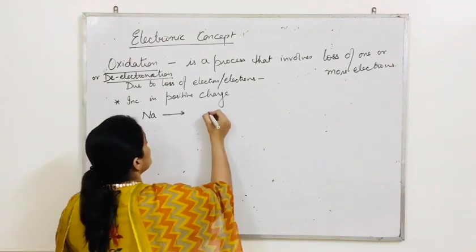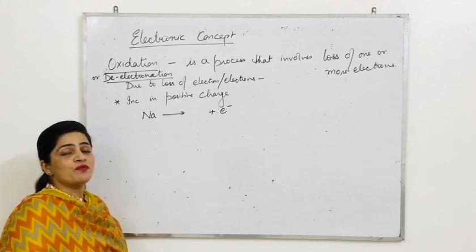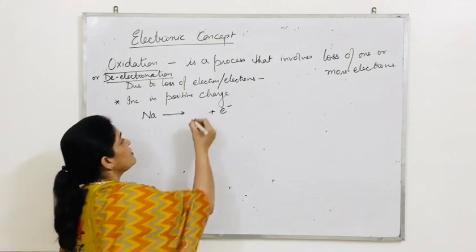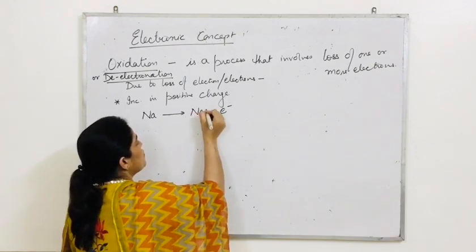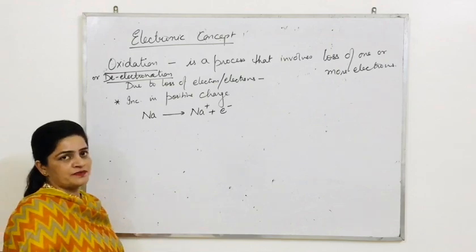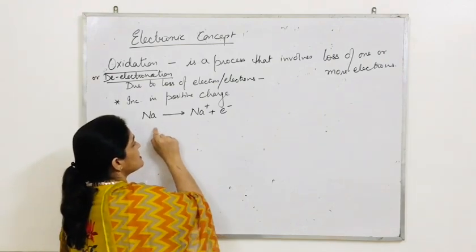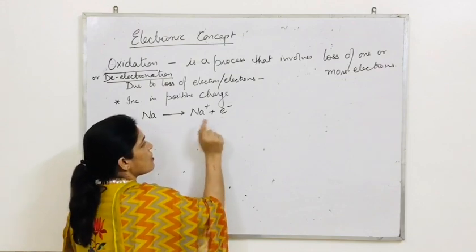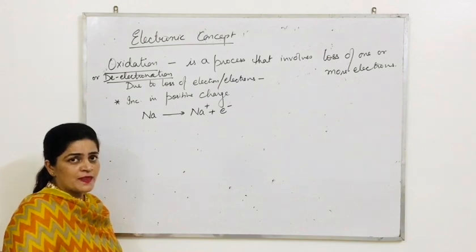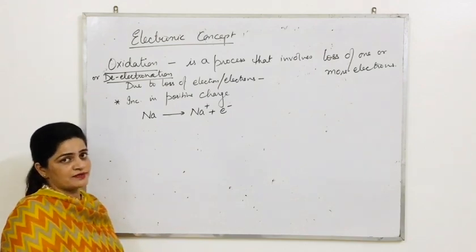But if I remove one electron from this, if I am removing one negative from this, that means it will require one positive charge. This process is called oxidation. Why is it oxidation? Because in this process there is loss of electron. I am explaining first only oxidation, then I will explain reduction, then I will explain redox reaction.